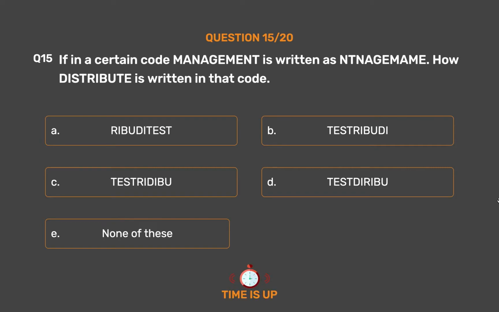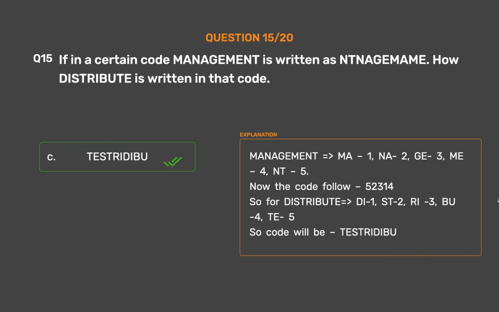The correct answer is option C. Test RYDIBU. Management becomes MA-1, NA-2, GE-3, ME-4, and T-5. Now the code follows 52,314. So for distribute: DI-1, ST-2, RE-3, BU-4, A-5. So the code will be test RYDIBU.